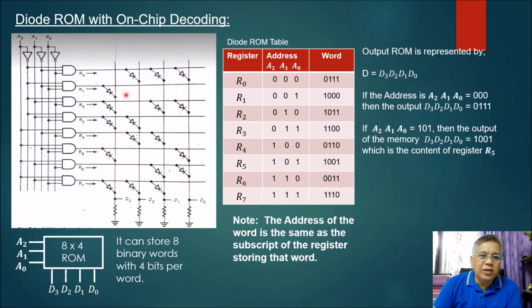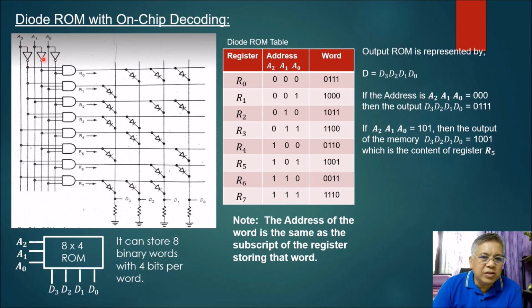For example, if your address A sub 2, A sub 1, A sub 0 here is equivalent to 0, 0, 0. So A sub 2 is 0, A sub 1 is 0, and A sub 0 is also 0. The 0 will pass here, so this is 0, this is also 0, one AND gate will produce 0, another AND gate will produce a 0. Whereas here, when a 0 passes through an inverter, the output here of one of your AND gates is 1.